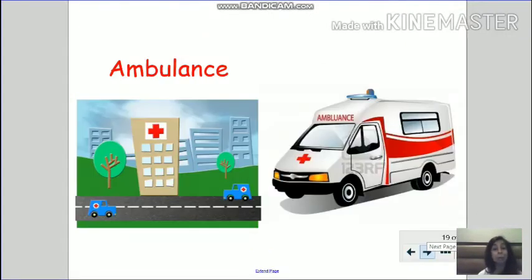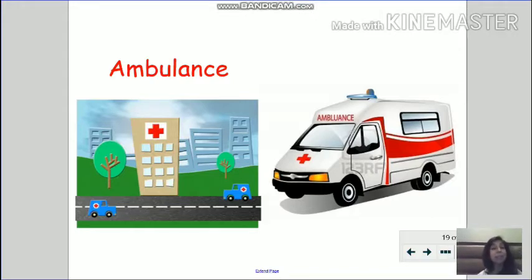So children, now the next emergency transport is an ambulance. Now, you must have seen ambulance on the road and you must have even heard the siren that it plays.